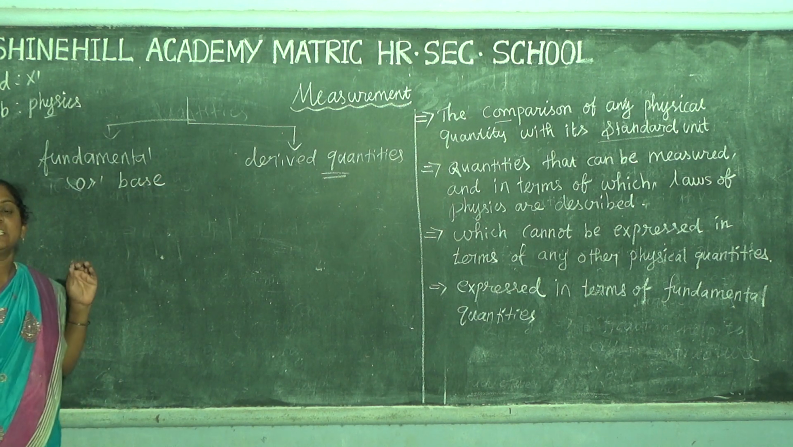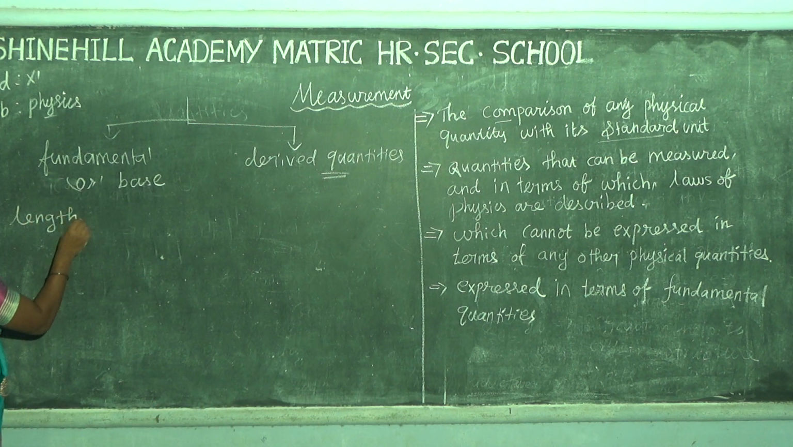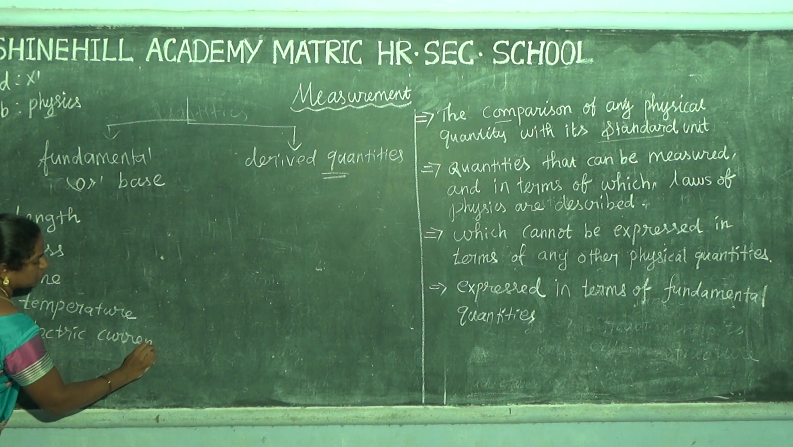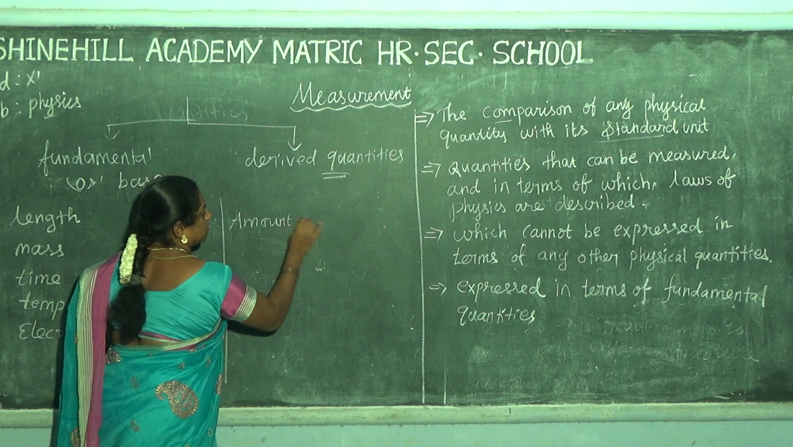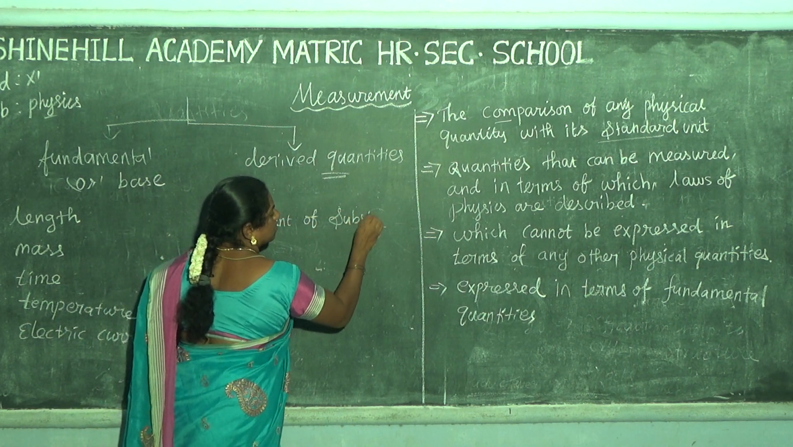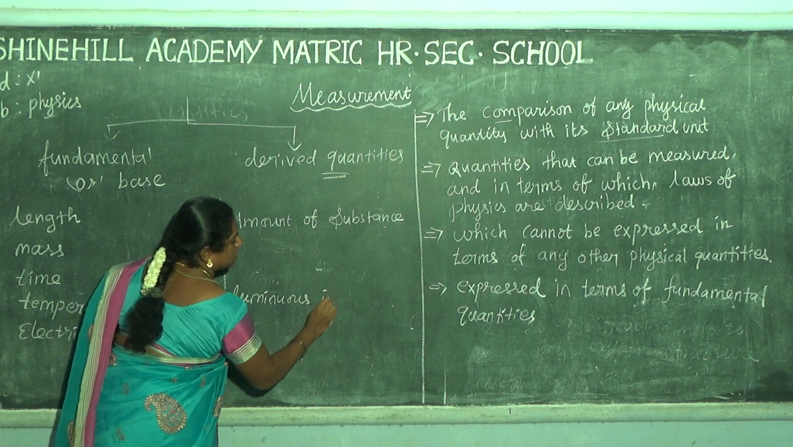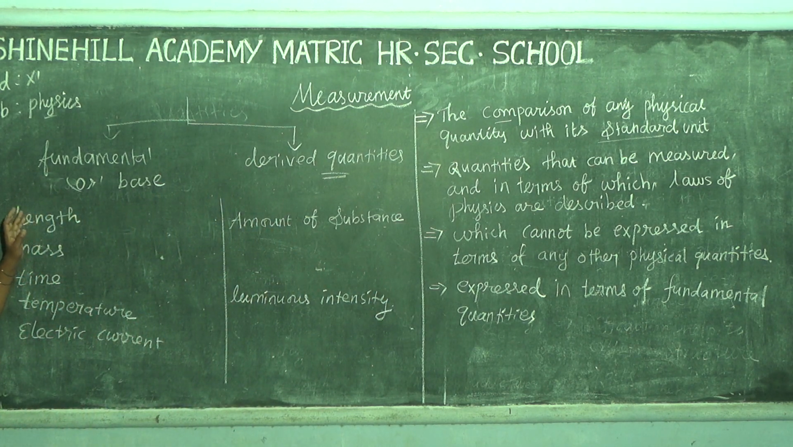There are 7 of them. The first one is length, the second is mass, the third is time, the fourth is temperature, the fifth is electric current, the sixth is amount of substance, and the last one is luminous intensity. So there are 7 fundamental quantities.